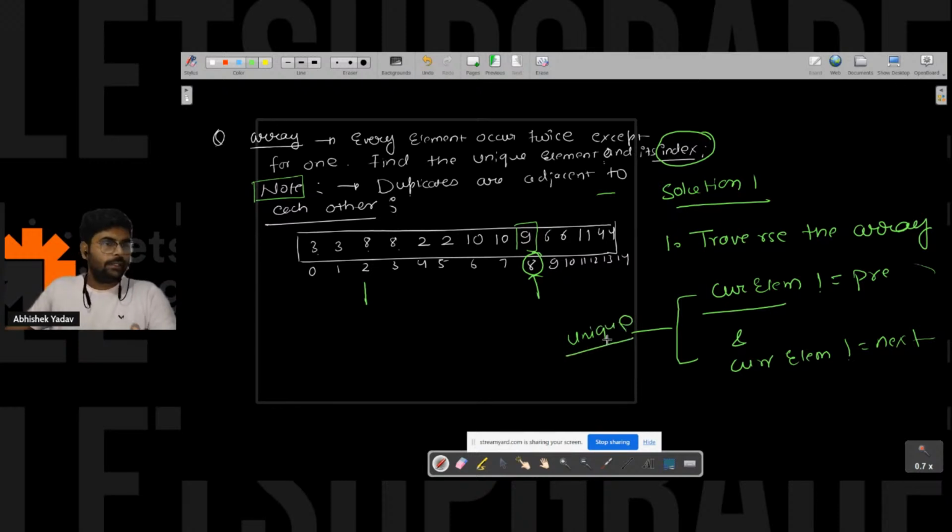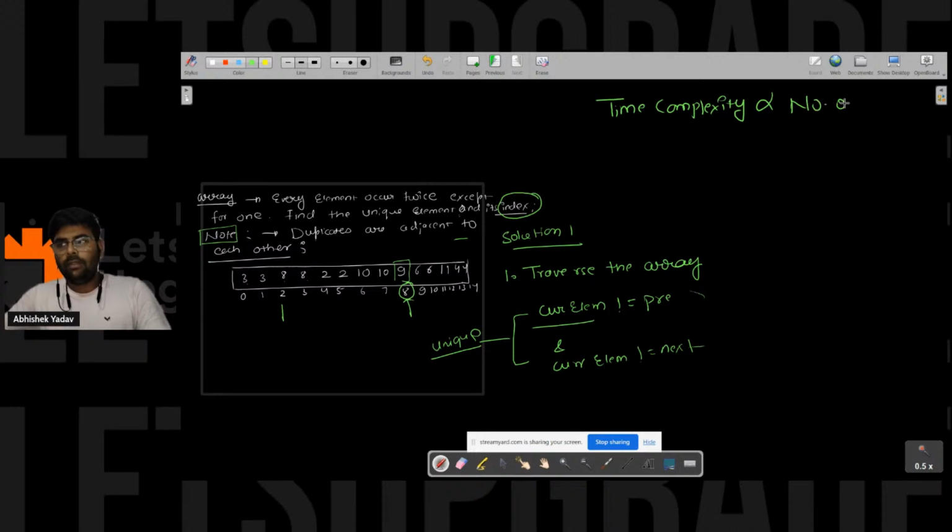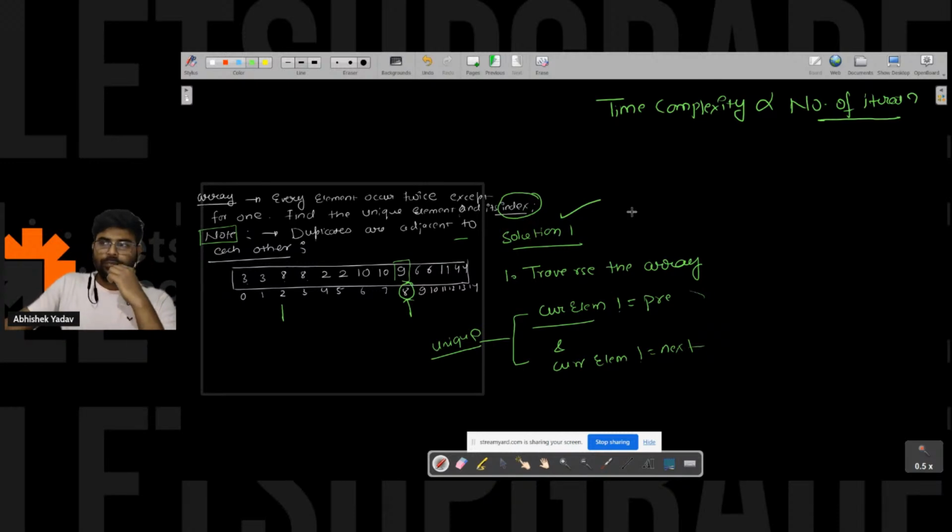and you will print the unique element, right? So guys, what will be the time complexity here? Anyone from the audience? Yesterday we saw time complexity is directly proportional to the number of iterations. So can you tell me how many iterations we are going to do in solution number 1? Please write in the chat. Number of iterations means how many times you are executing the body of the for loop, right?